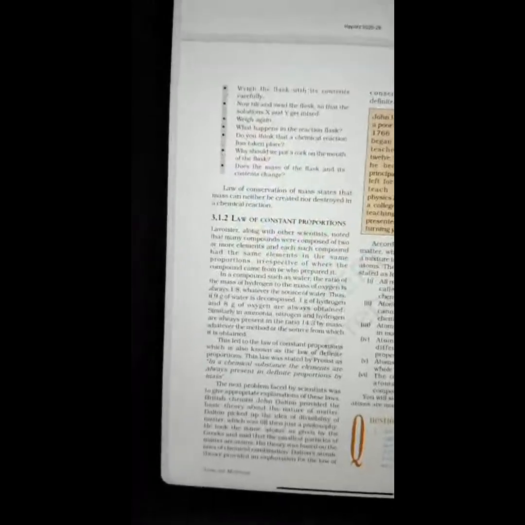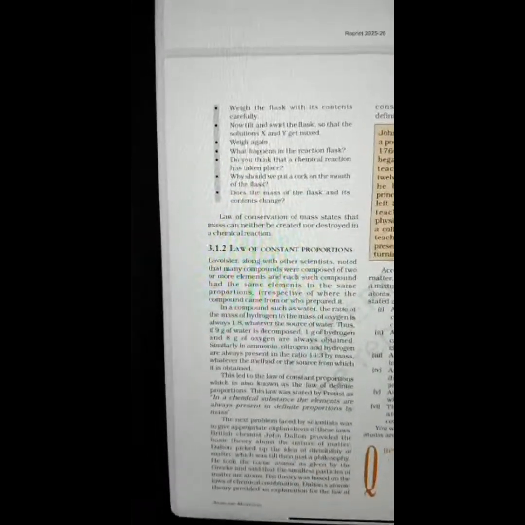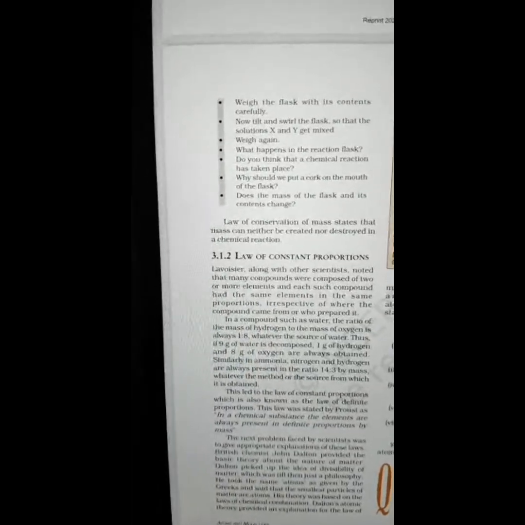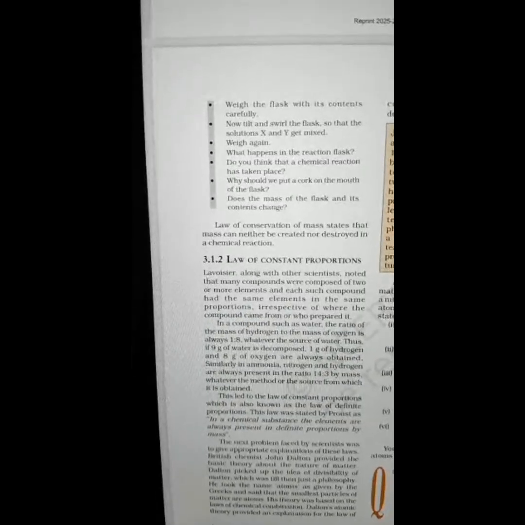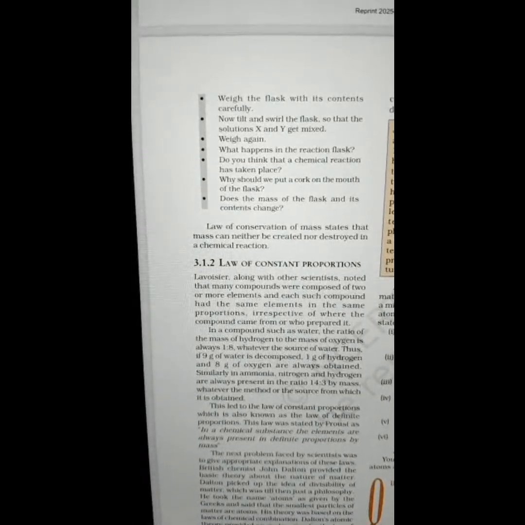So here we go with the reading of the second page. Weigh the flask with its contents carefully. Now tilt and swirl the flask so that the solutions X and Y get mixed. Weigh again. What happens in the reaction flask? Do you think that a chemical reaction has taken place? Why should we put a cork on the mouth of the flask? Does the mass of the flask and its contents change? The law of conservation of mass states that mass can neither be created nor destroyed in a chemical reaction.